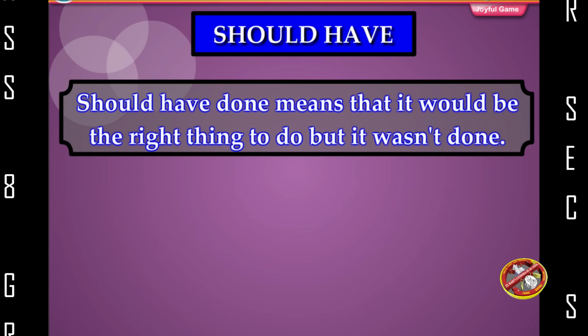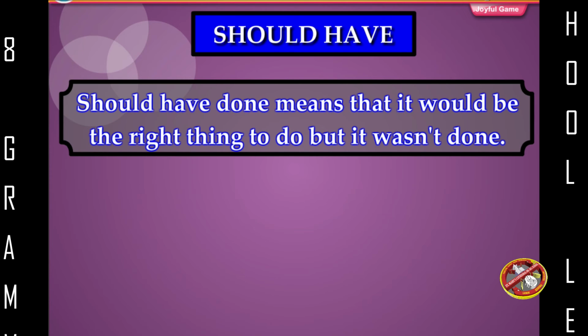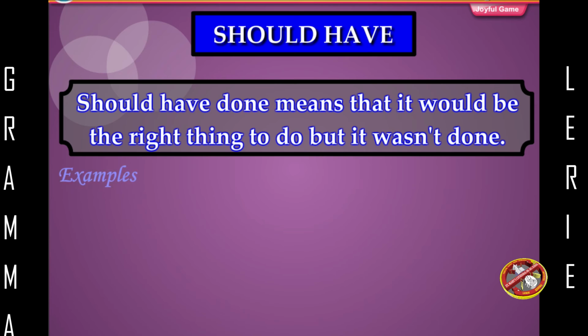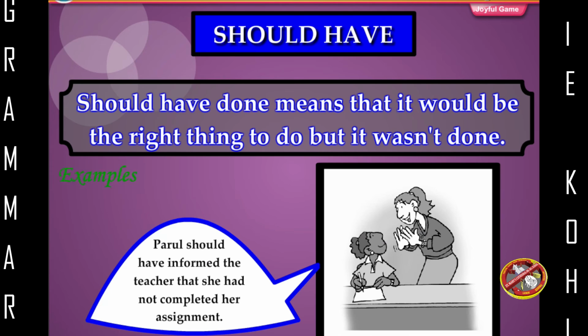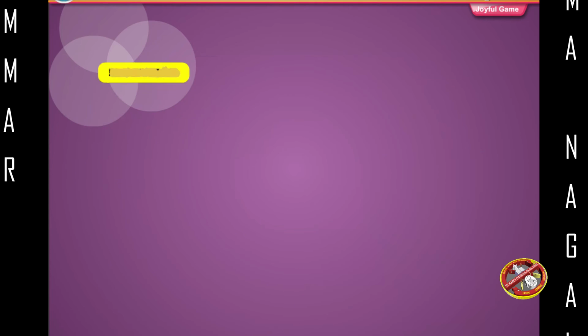Should have. Should have done means that it would be the right thing to do, but it wasn't done. Example, Parul should have informed the teacher that she had not completed her assignment.